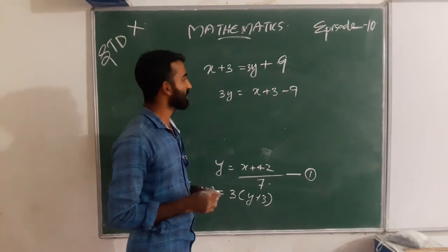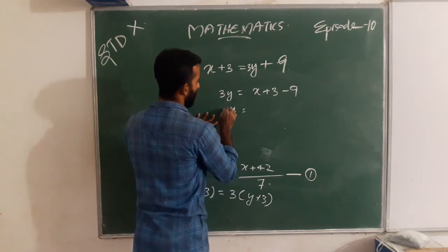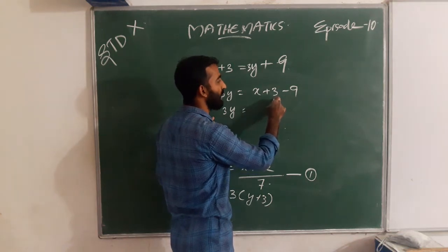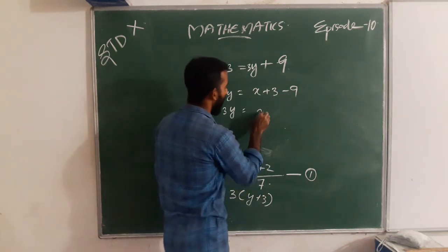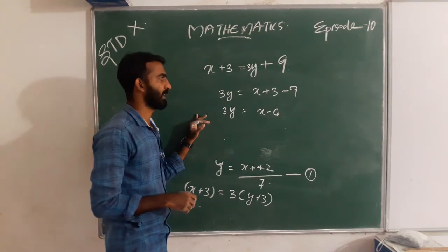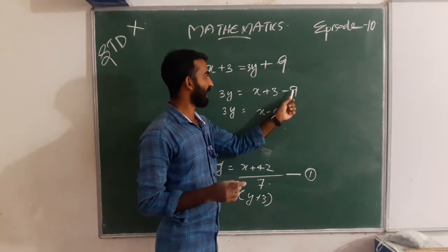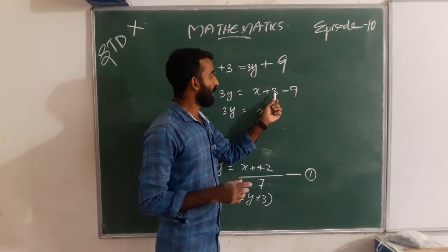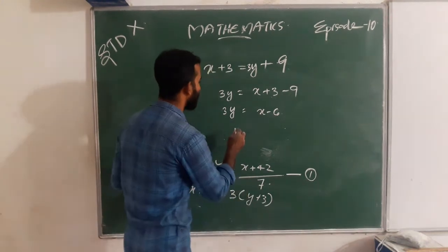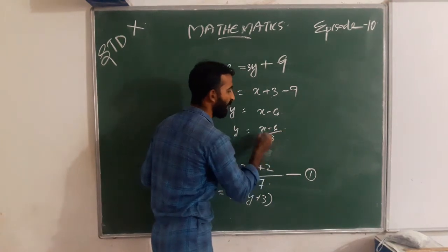Then 3y equal to x plus 3 minus 9, which we can write as x minus 6, because 9 is bigger compared to 3. That is, we can write y equal to x minus 6, all divided by 3.